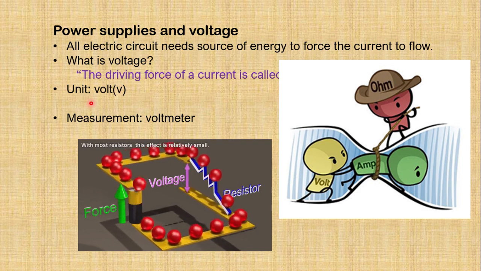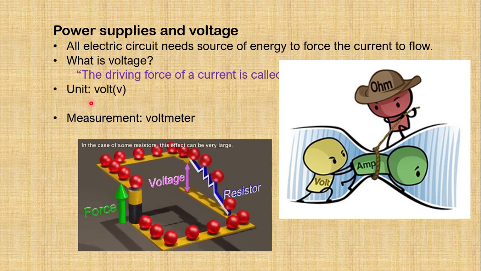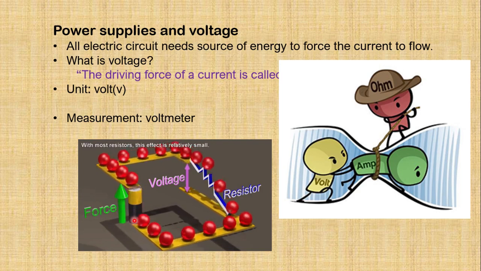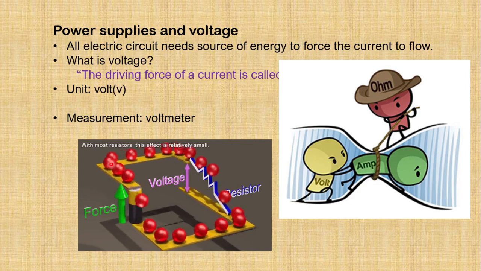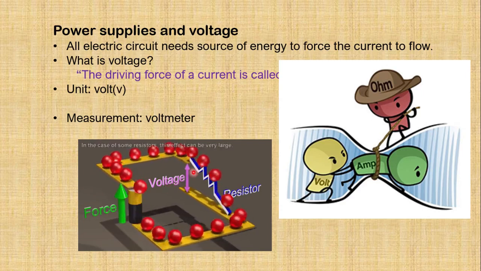How is voltage measured? Voltage inside an electric circuit can be measured with the help of a device that is named as voltmeter. This is the illustration showing how the charges are moving in an electric circuit and what causes them to move. This is a cell that is producing the force. This force is named as voltage. This causes them to move in an electric circuit.